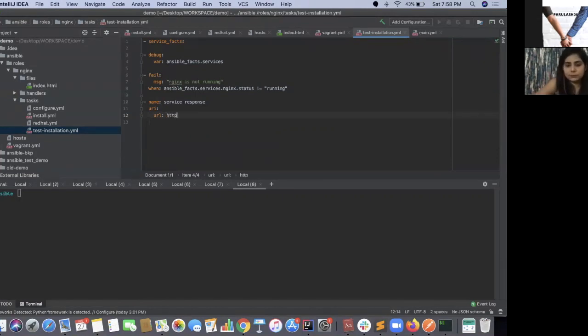This is what I am using for now. If I have to test whether Nginx is installed on that machine or not, I'll do a curl on http localhost.